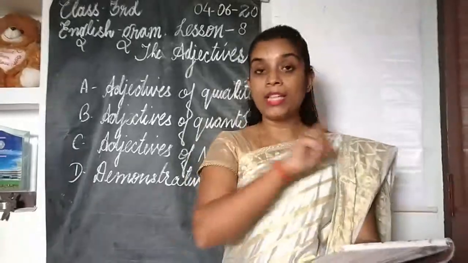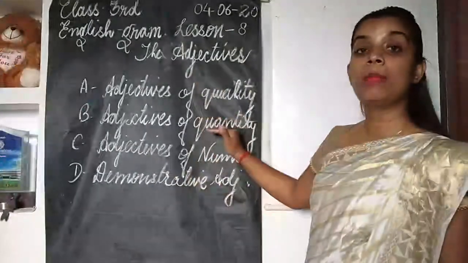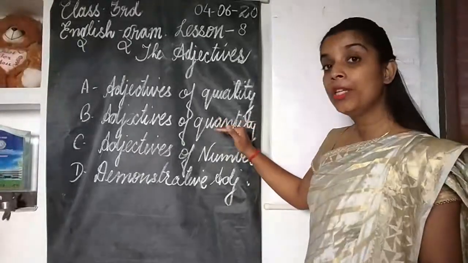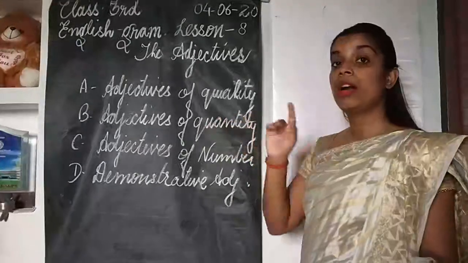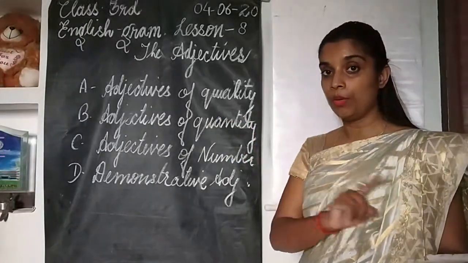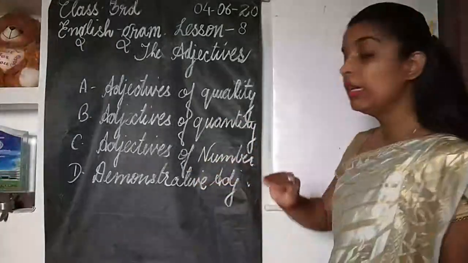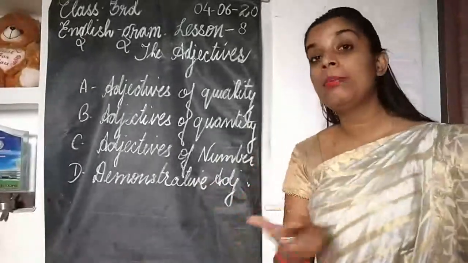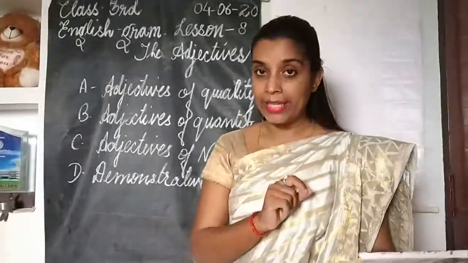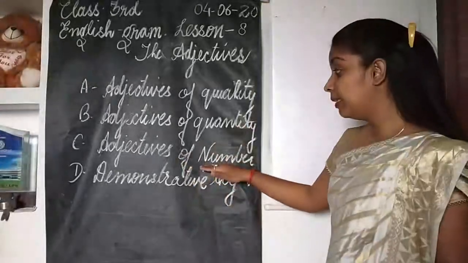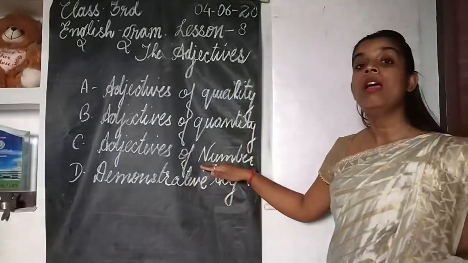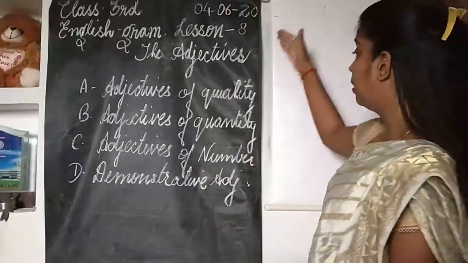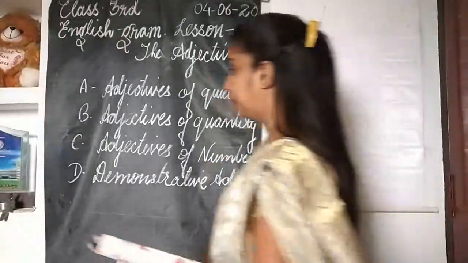So adjectives of quantity tell us about the quantity of a noun, of such nouns which are uncountable. Always remember. And adjectives of number tell us how many persons, places or things are indicated. They qualify the nouns which are countable, which can be counted in numbers. So let's see a few examples here.